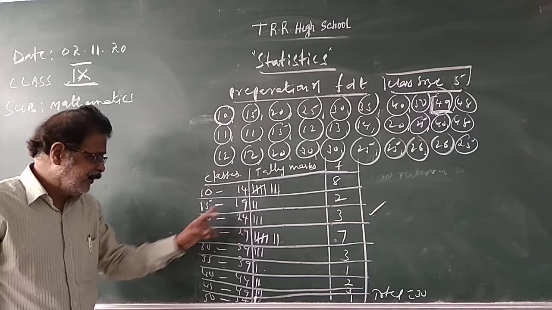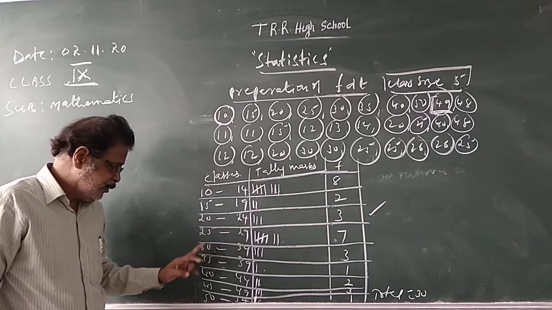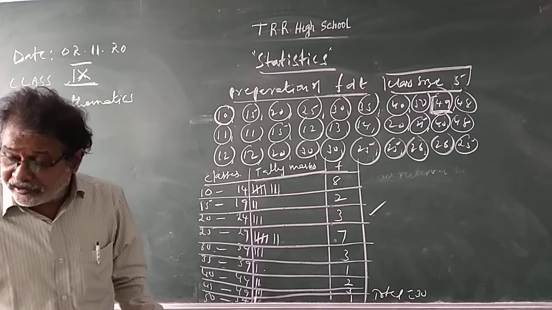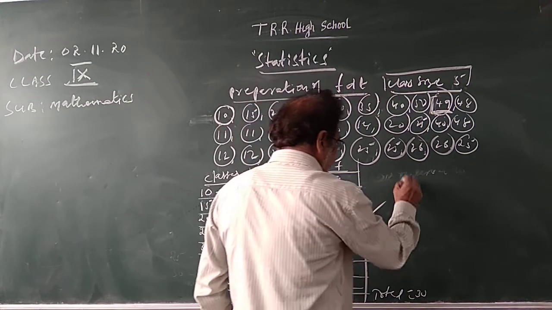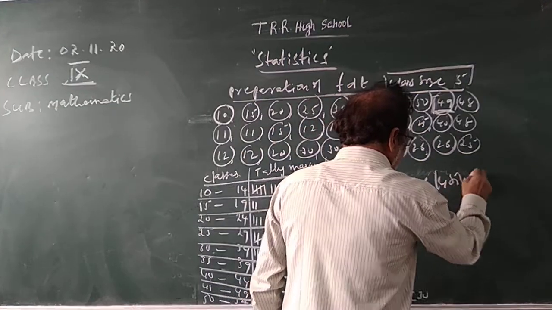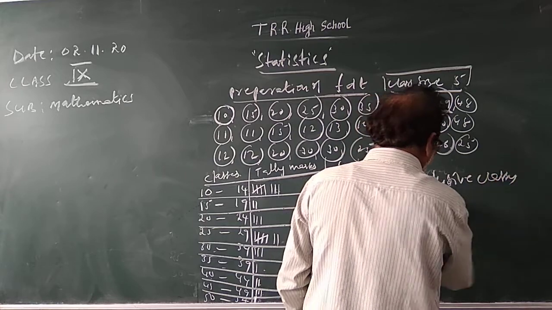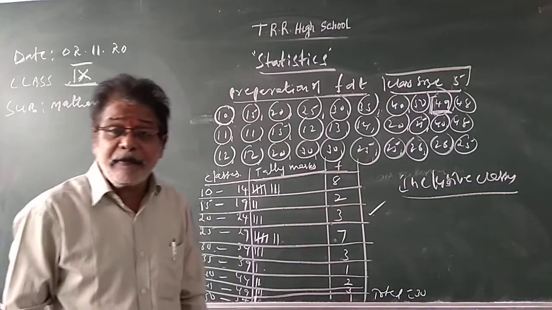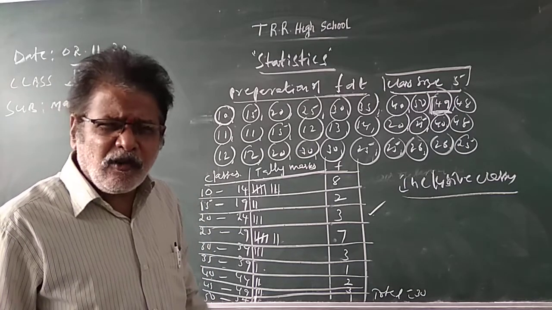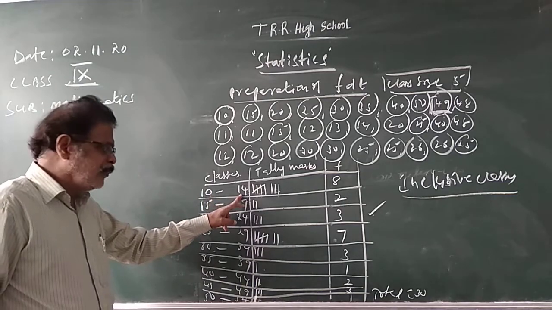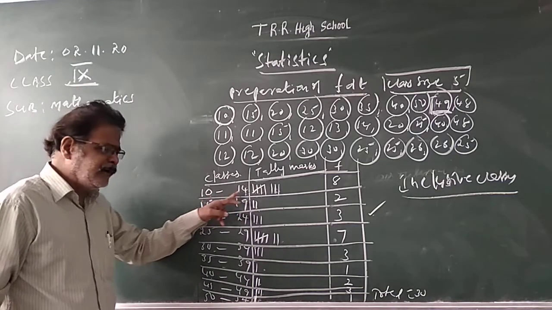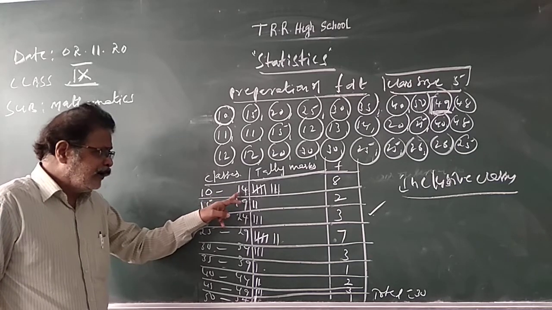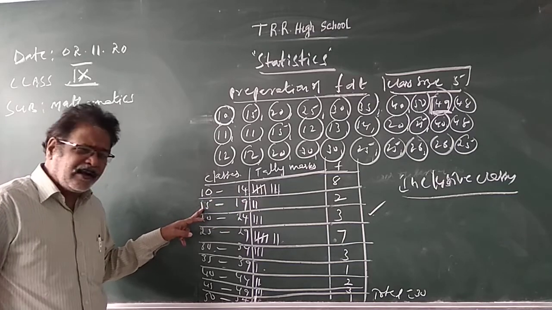10 to 14, 15 to 19, 20 to 24, 25 to 29, 30 to 34, 35 to 39. These are inclusive classes. How to recognize inclusive classes? What are inclusive classes? Inclusive classes means non-overlapping classes. Non-overlapping means, see, the 10 to 14 class. What is the lower limit of the second class? 15. So the upper limit of the first class and the lower limit of the immediate class are not the same.